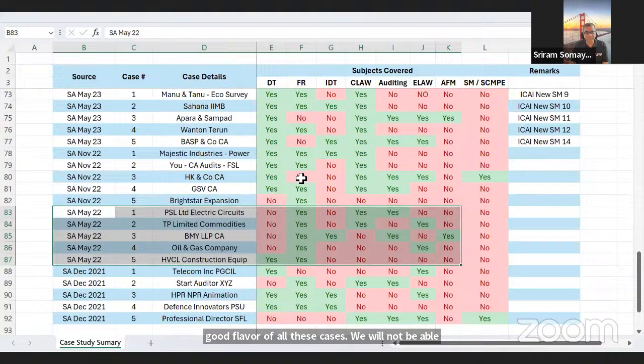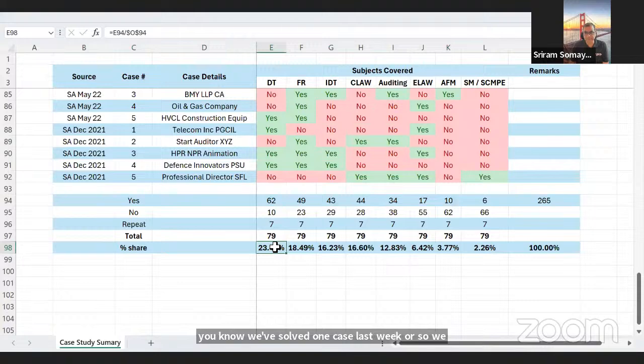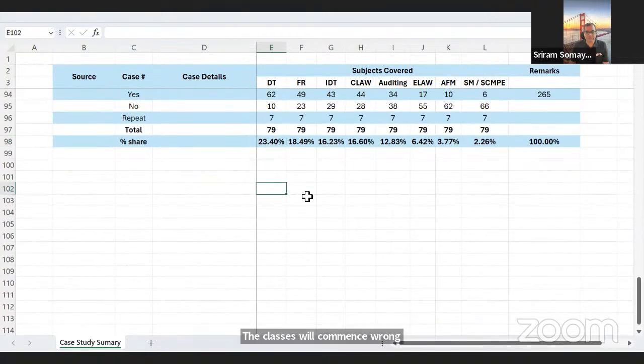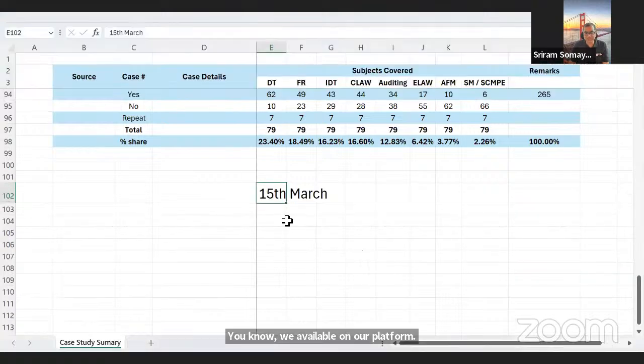We've solved one case last week or so. We're solving a second case today, and we also are planning to launch a paid course on IBS, Integrated Business Solutions Case Studies. The classes will commence from 15th of March, and these classes will be available on our platform. We will be launching this course probably in the next couple of days. So do stay tuned to our channel, and you will be able to enroll in these classes on our website. But the classes will start on 15th of March 2024.